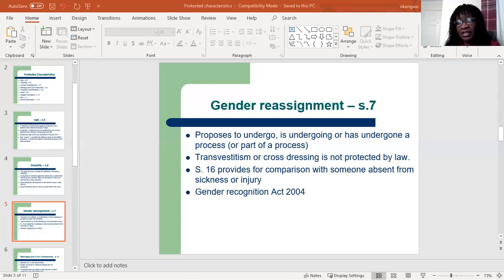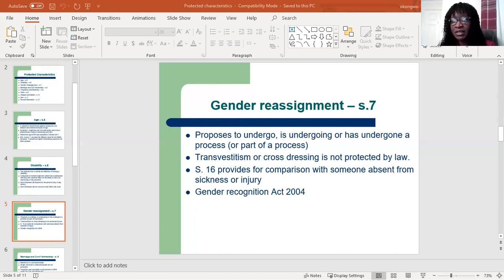In previous legislation, they were required to have some form of medical intervention before they could be protected. But this is not needed anymore. As long as they're doing this, they will be protected. Then it does not cover transvestites or cross-dressing. So transvestites or people that cross-dress will not come under this section.